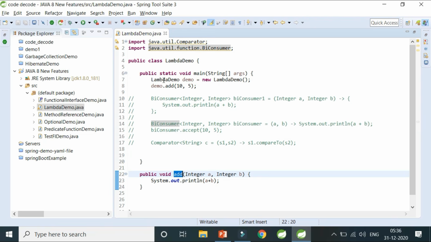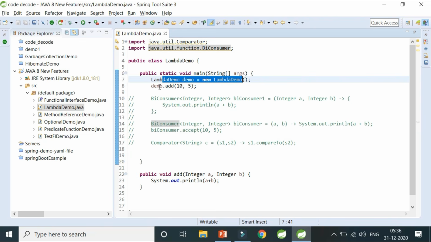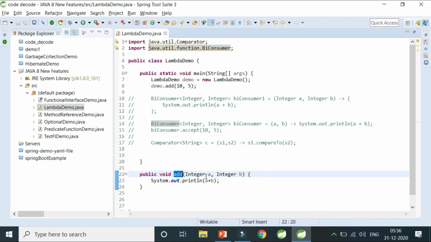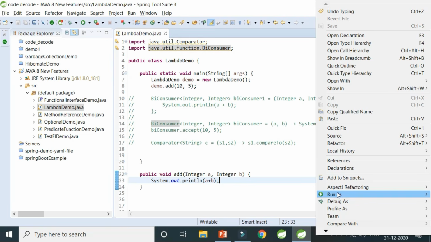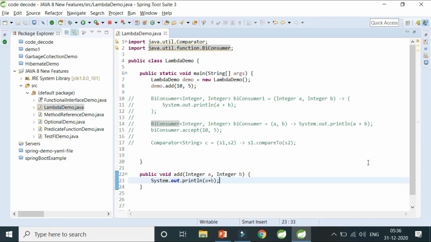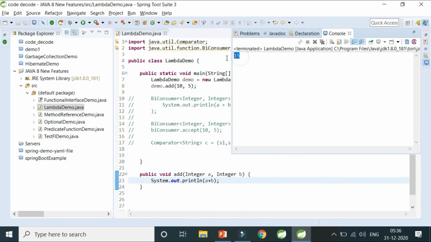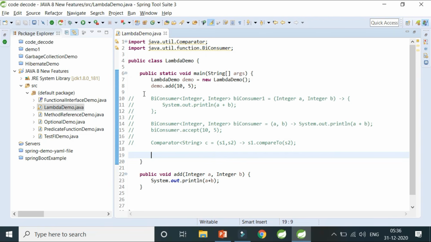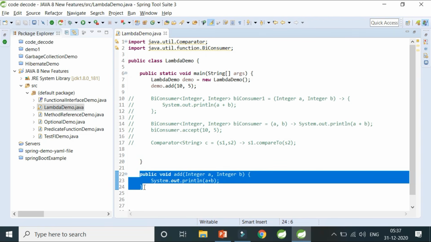So what we are doing is creating an object, and with that LambdaDemo object we are calling the add method with 10 and 5, and we are printing our code. Let me quickly run this for you so as to show you that the output is really 15. Now after Java 8 we have lambda expressions, so we are going to remove all this code.